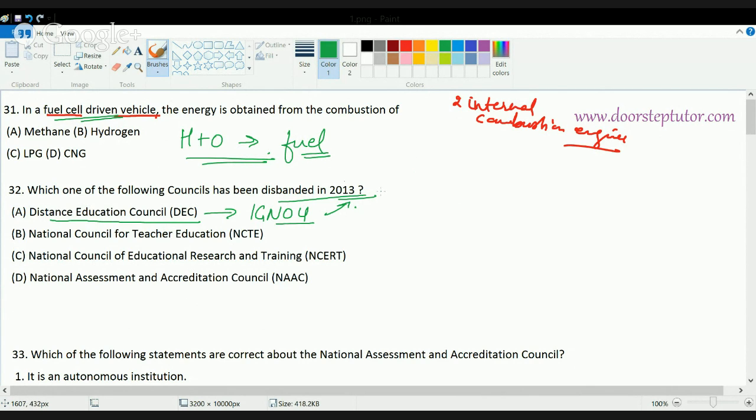Again, it is important to note that this is a question based on current affairs. We will have a huge lot of questions in this section that would be based on current affairs.